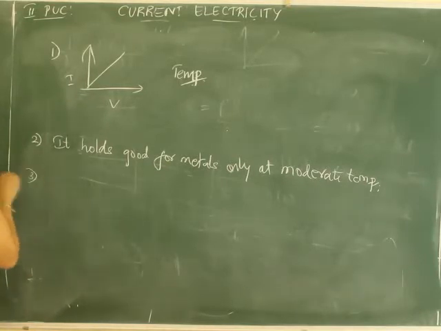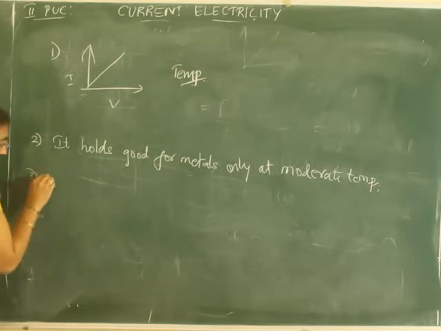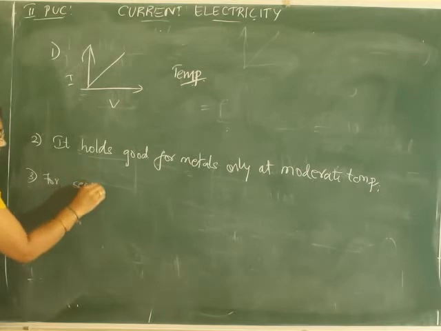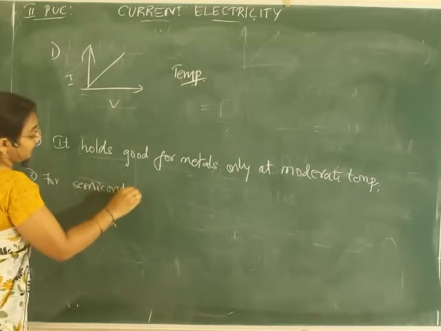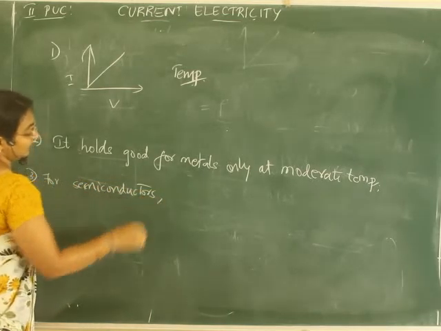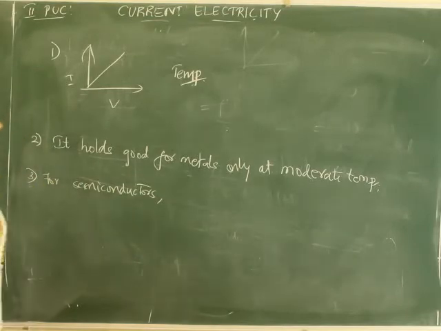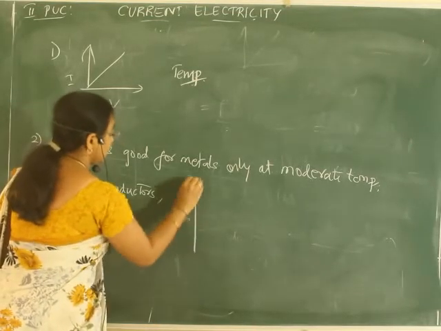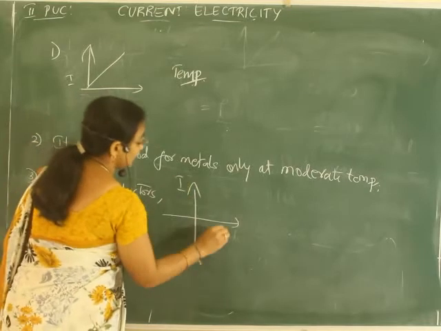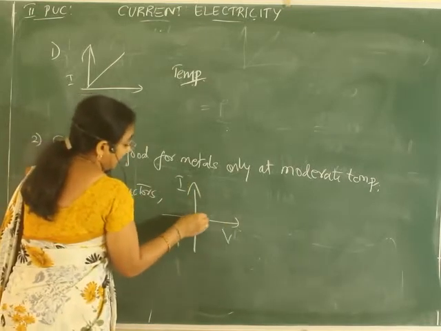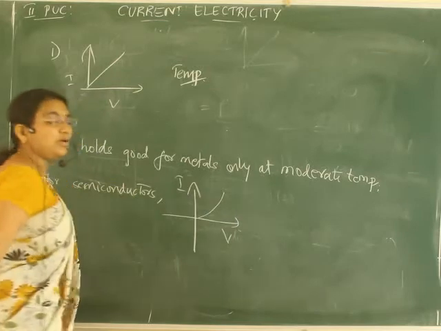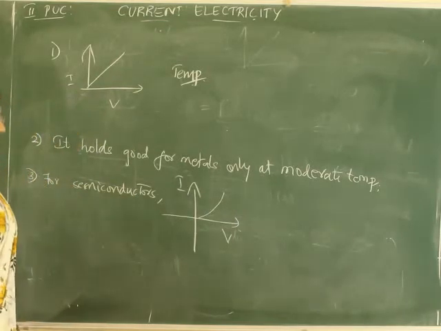Third one, what I want to say is, for semiconductors or discharge tubes and all, if we plot the graph, again this experiment is there in your lab. When you come, you will have to perform an experiment. If you plot the graph I versus V, in the forward direction of the current, we'll get an almost linear graph, even though it is not completely linear.